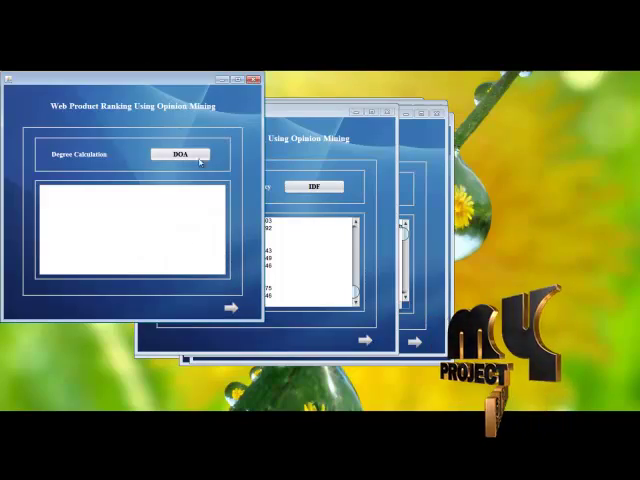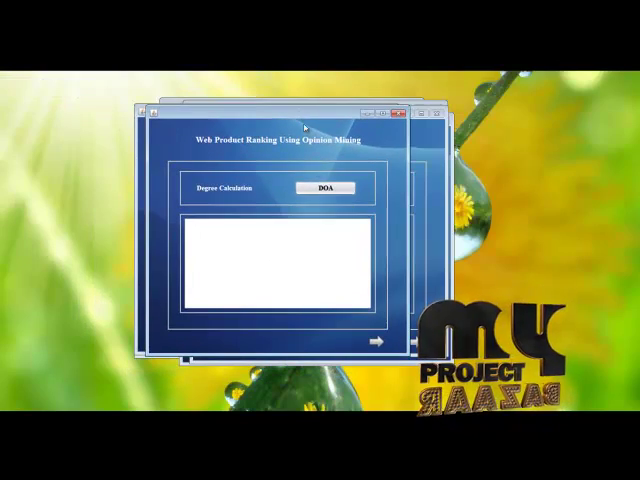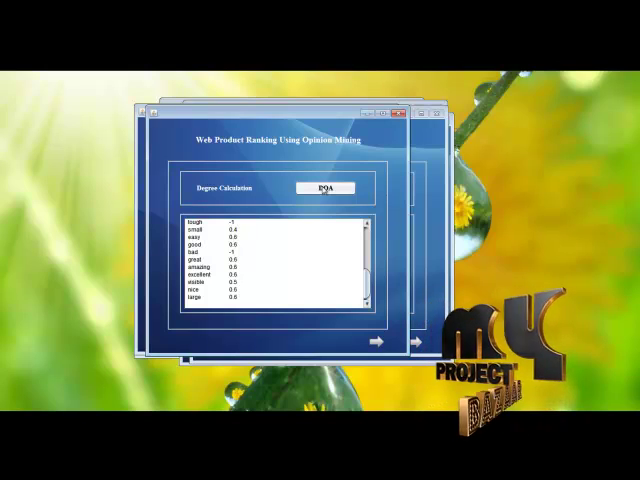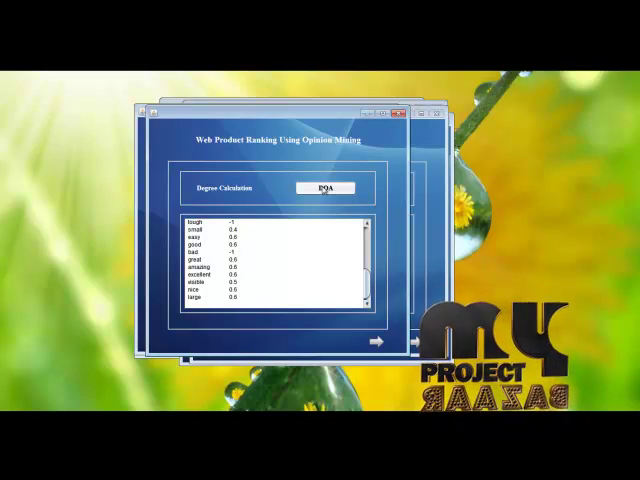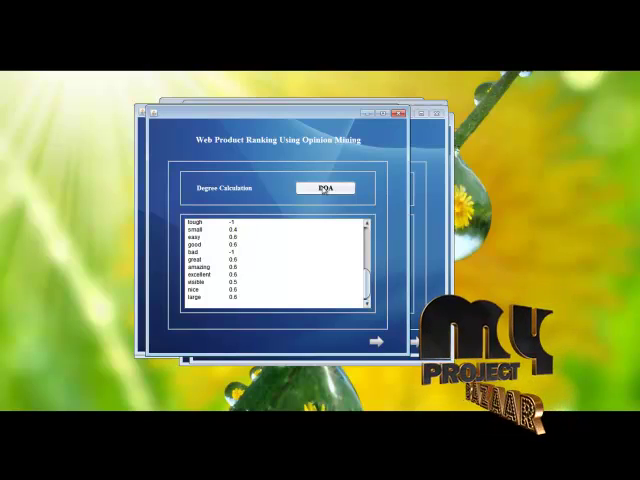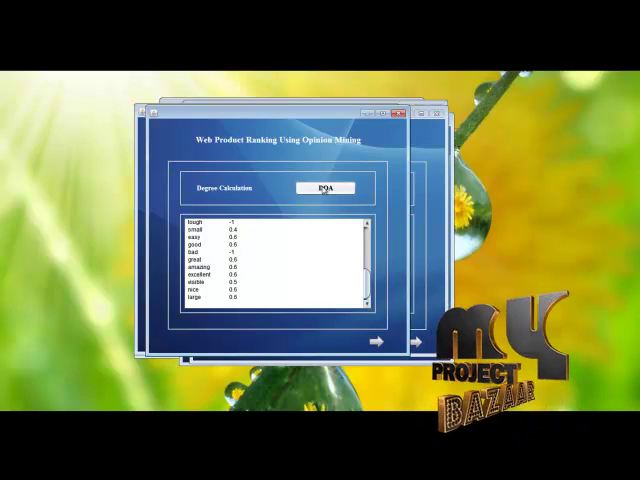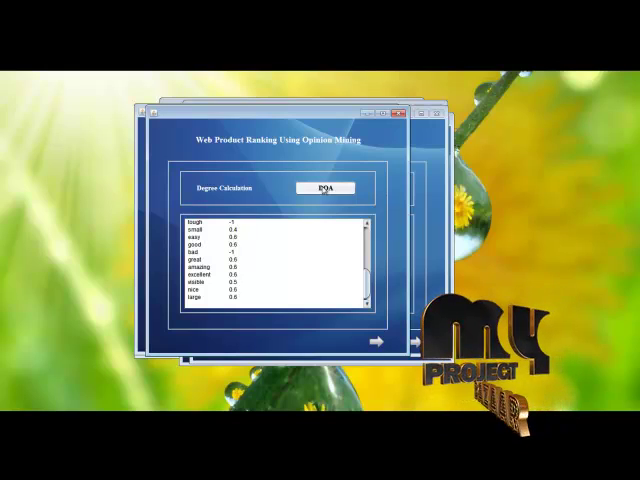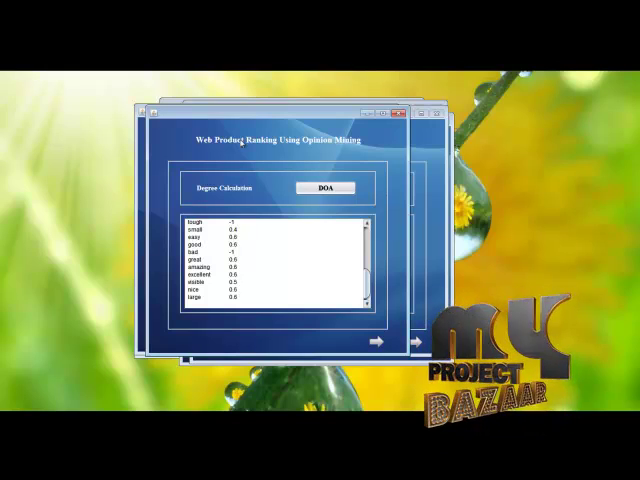Then we are going to perform the degree calculation. It is nothing but the degree of adverbs, whether it comes under the first category adverb, or the second category adverb, or the third category, whether it is good or better or best. Likewise, we fix the threshold values.